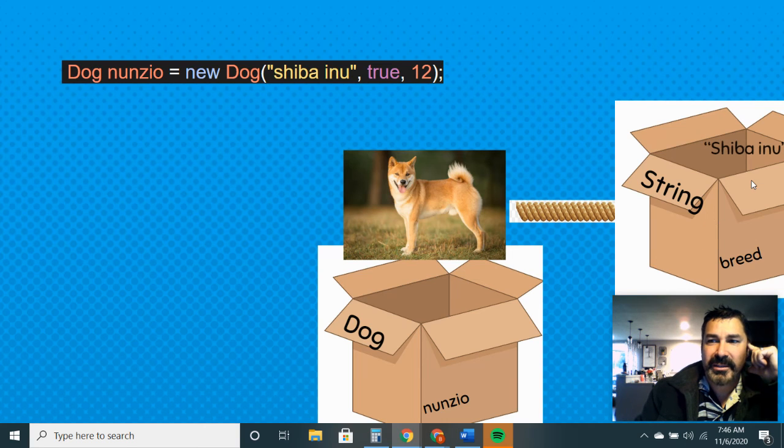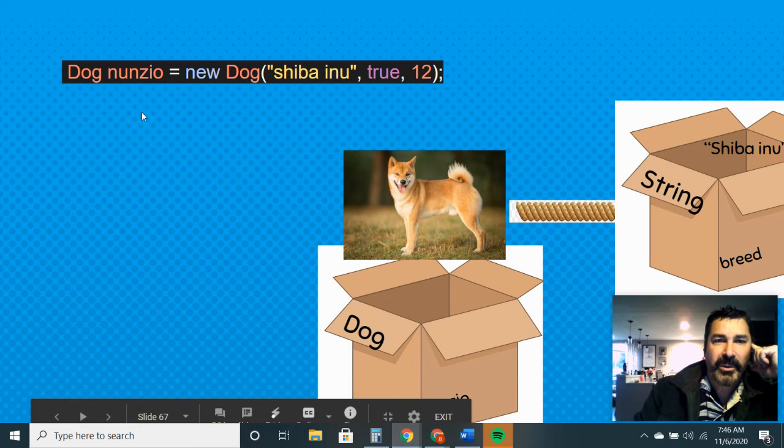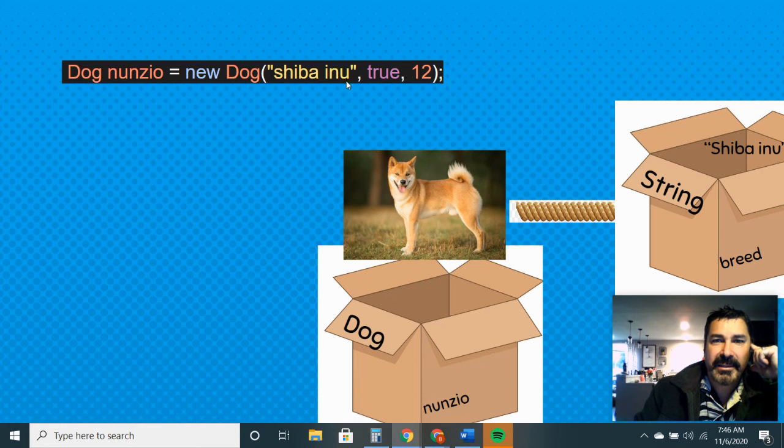So his breed is a Shiba Inu, and then you'd have the true and the 12 attached as well. But at any rate, that's what this does step by step. It creates a variable called newsio. The only thing that can go into it is a dog. What do you do with it? You put in a brand new dog, and the dog has these states or characteristics in its instance variables.